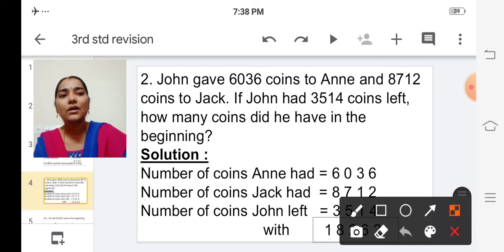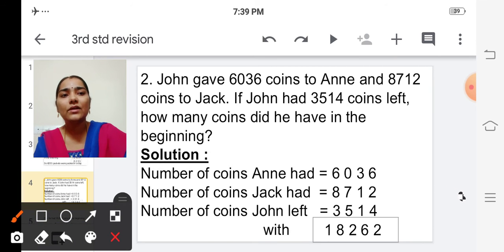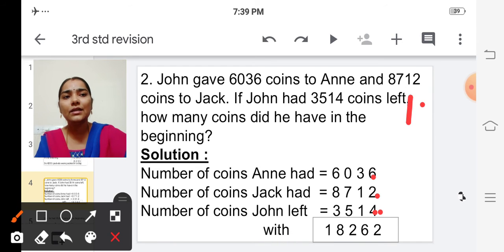So we have to start from the ones place. In ones place we are having 6, 2 and 4. First we shall add 6 and 2. So 6 in the mind, 2 in the finger. After 6, 7, 8. And next 8 plus 4. So 8 in the mind, 4 in the finger. After 8, 9, 10, 11, 12. So we are getting 12.